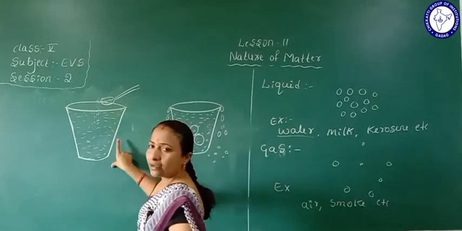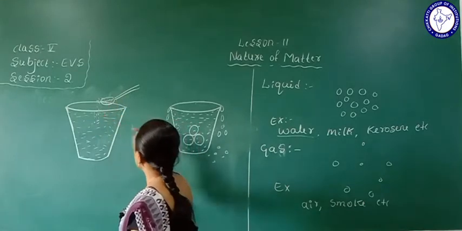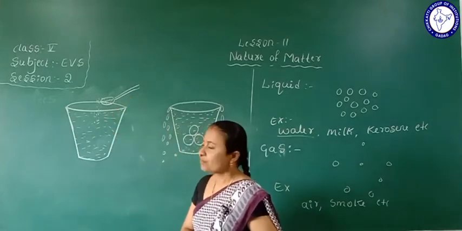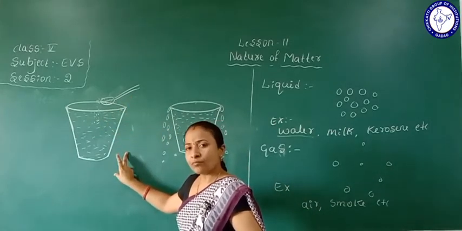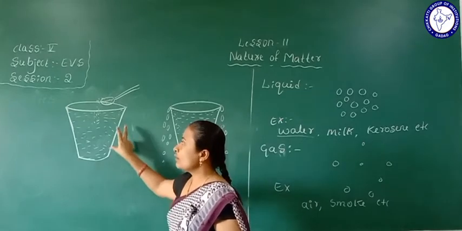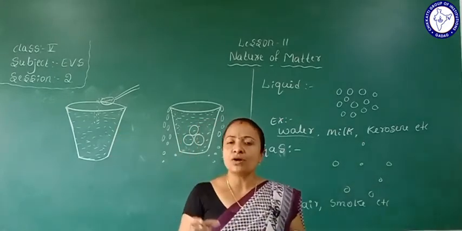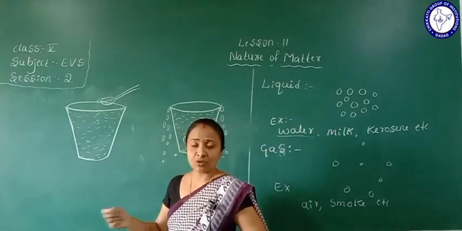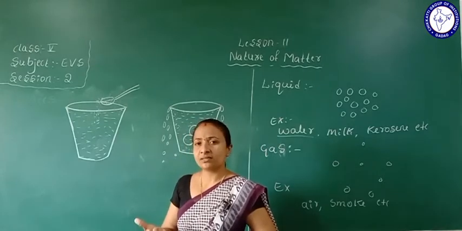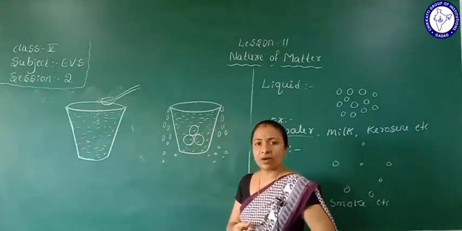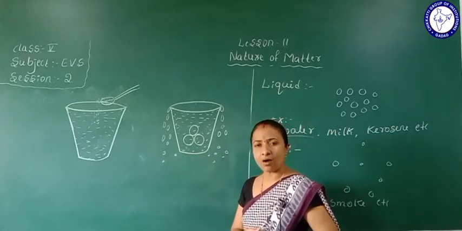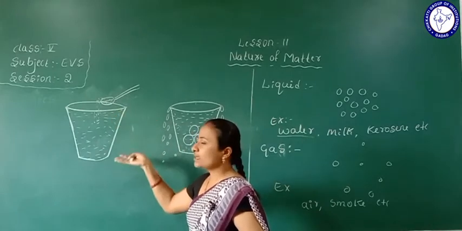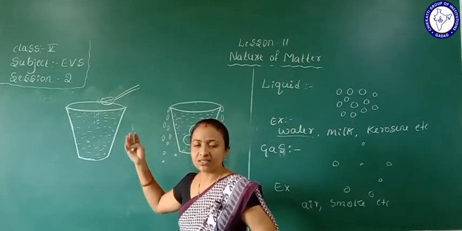Yes, so we take completely filled water and add sugar of the weight of three marbles. What happens here? Are you observing this? Water does not spill out. Why does the water not spill out? Here we dropped three marbles and the water spilled out. But here we also dropped sugar, and the water did not spill out. What is the reason here?